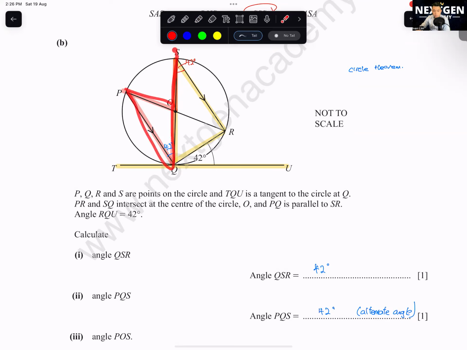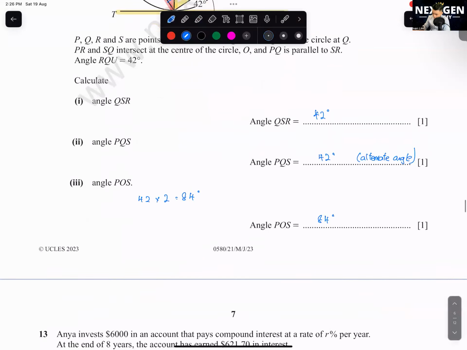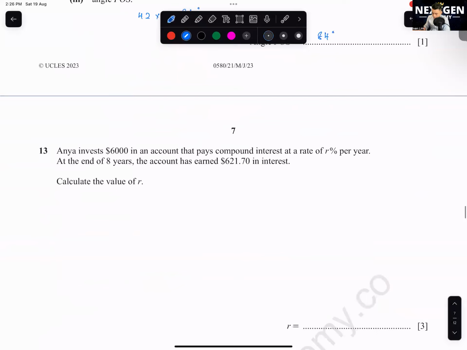Can you see or not? Because both of them are from the same segment. So this one we will just take 42 multiplied by 2. This one is angle at center is 2 times the angle at the circumference.